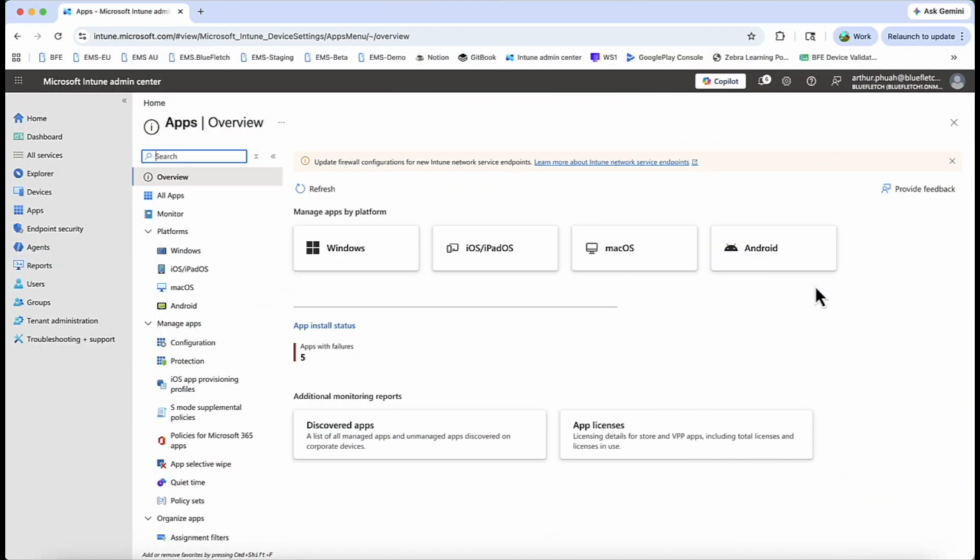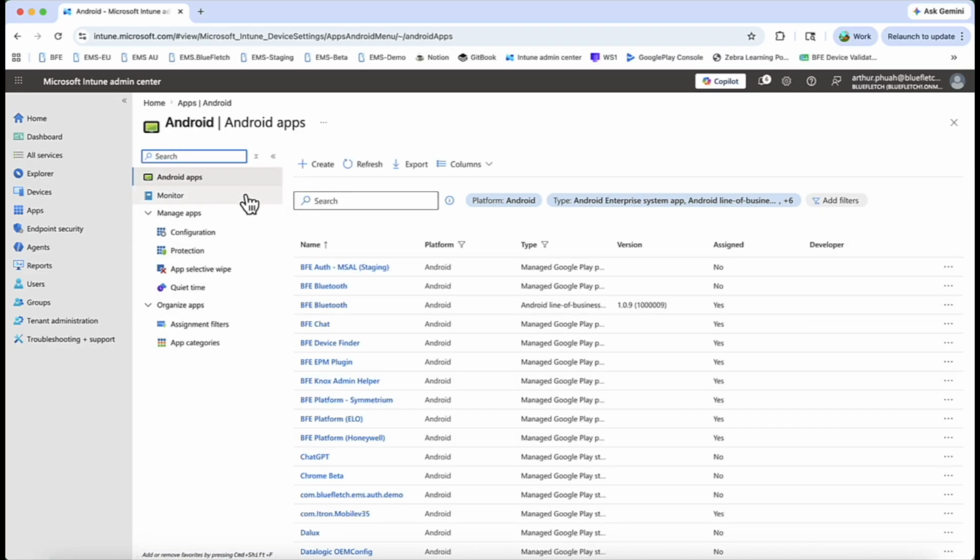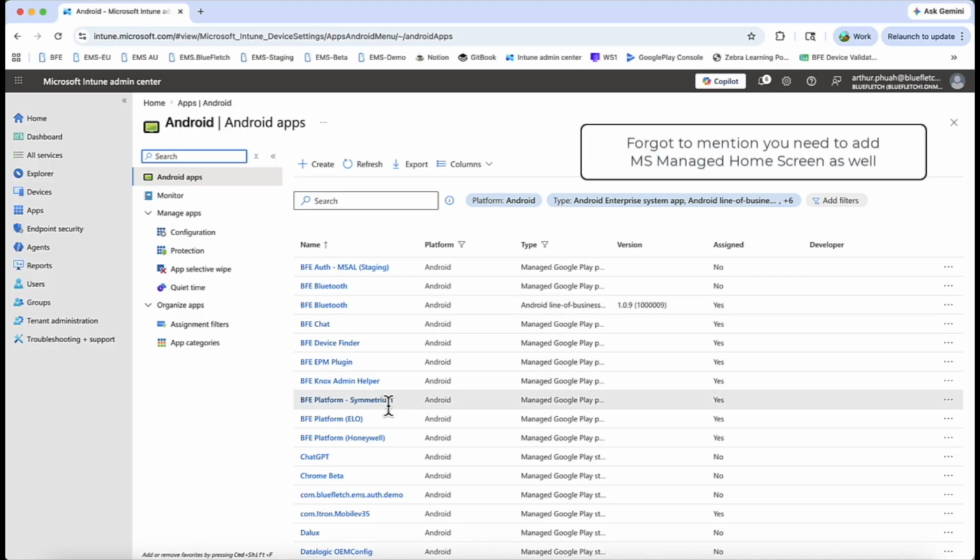So now, very important, you want to add your apps to the groups that you have. So we're gonna go to Android. We have all our apps over here. We had 3 apps earlier that we added.